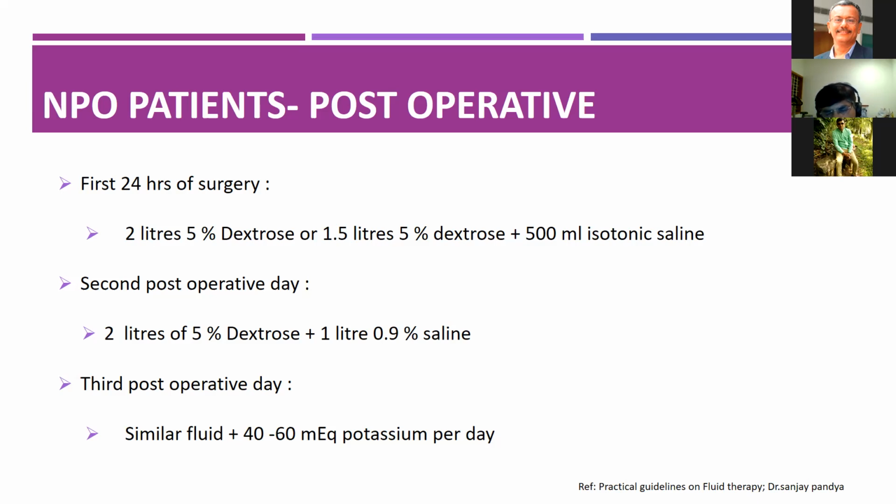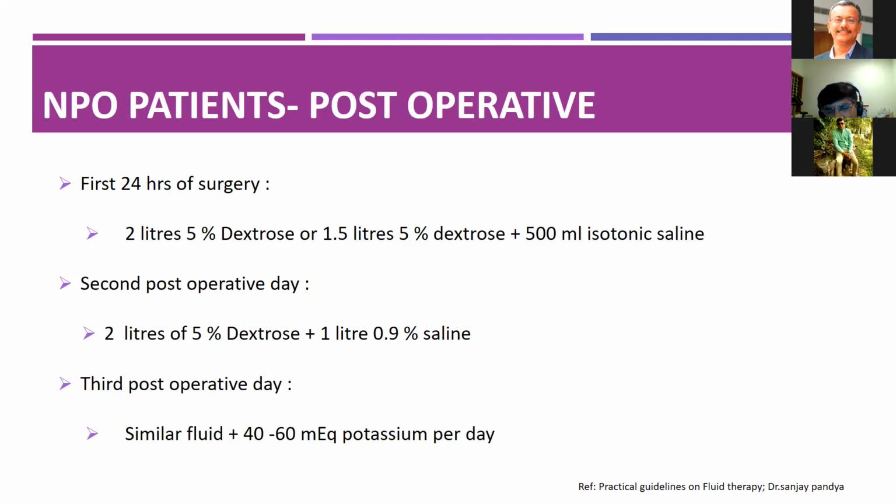Yes, sir. The normal requirement is about 60 to 80 millimoles in a 70 kg man or a woman. So you give them normal replacement. If you feel that there is any loss, or if potassium when measured is 3.1 or 3, then for every 0.1 deficit in the potassium value, you add 10 millimoles. So in this case, if it is 3, you have to add another 50 millimoles. So you have to give potassium from day 0 if it is indicated.